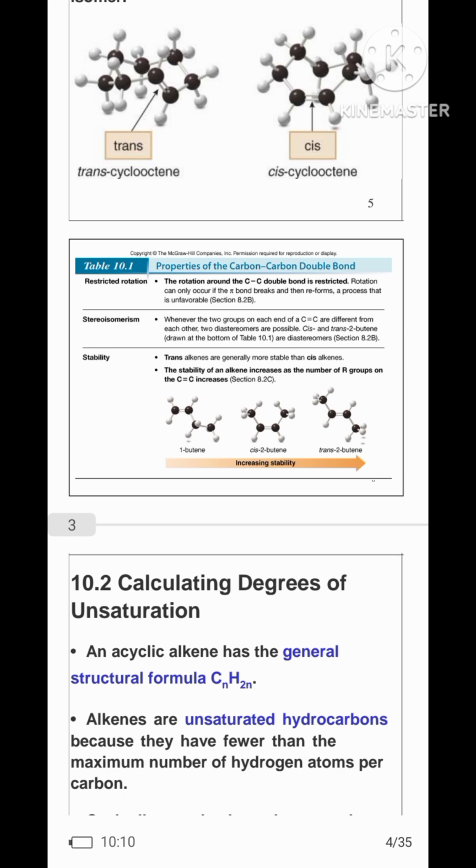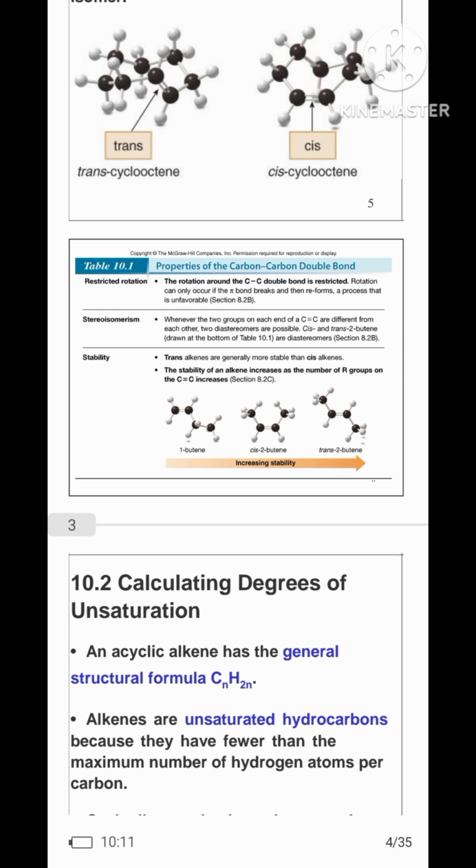Now we see restricted rotation. The rotation around the carbon-carbon double bond is restricted. Rotation can occur only if the pi bond breaks and then reforms, a process that is unfavorable. Stereoisomerism. Whenever the two groups on each end of the carbon-carbon double bond are different from each other, two diastereomers are possible. Cis and trans 2-butene are diastereomers.